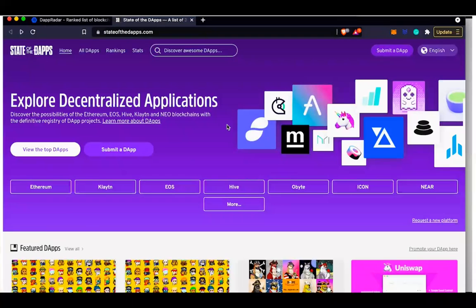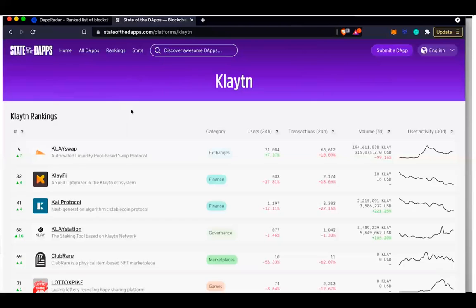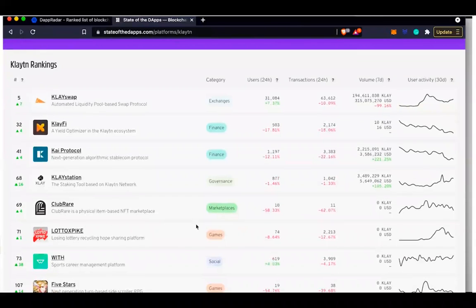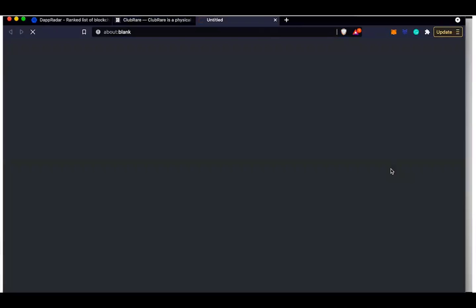Now, if there is some blockchain I'm not familiar with, I can also try to understand what this website is and what they build. I see they build exchanges, things in finance, things in governance, things in marketplace. Or I can click here and go to the website and see what they do. So this is how, by yourself, you can explore and acquire knowledge in this space of decentralized applications. It's still loading here.